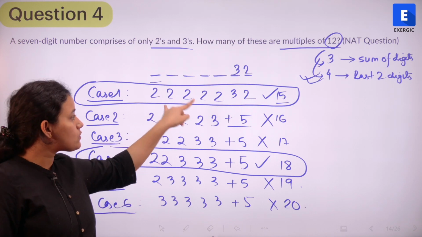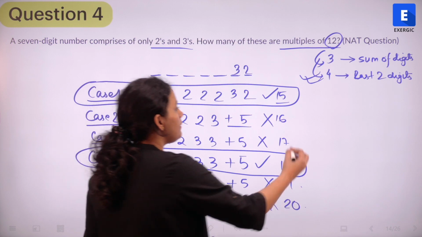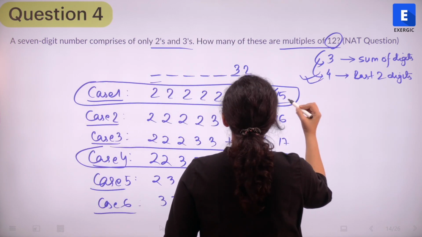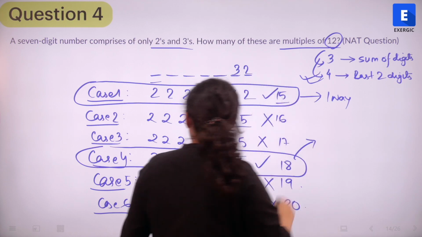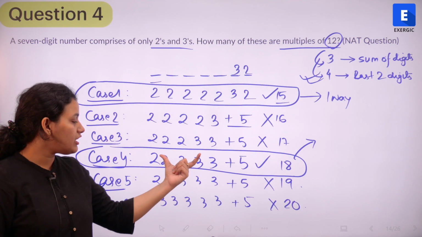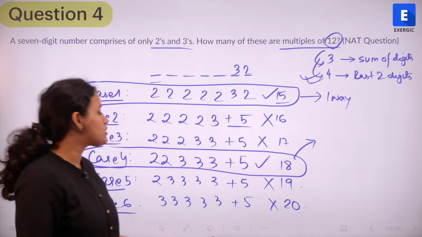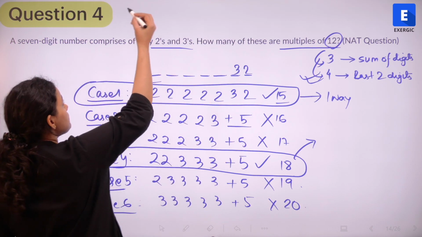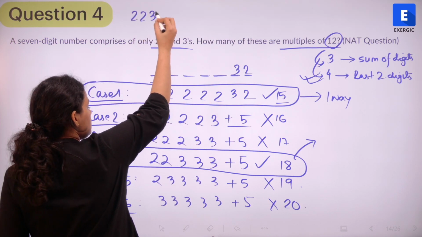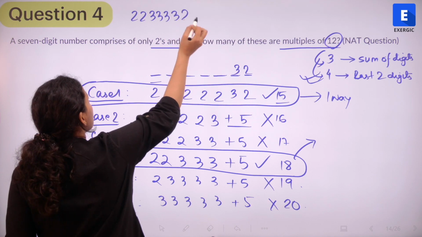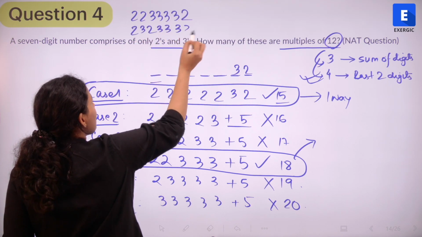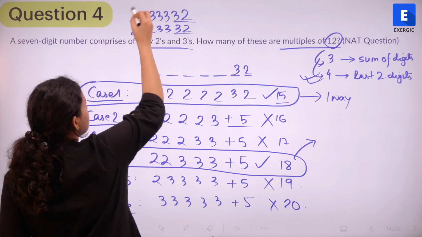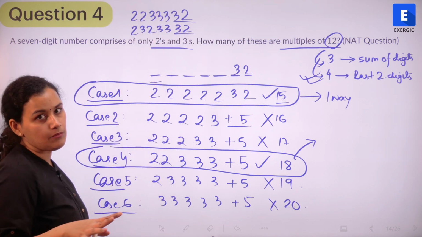So if I look at case 1, there is only one way possible because it's all 2, so the number is going to be this itself, only one way possible. But if I look at case number 4, we have 3 3's and 2 2's, right? So we have a number of different possibilities. We can have 2 2. This is one possibility. Then we can have something like the last 2 digits remain fixed, but the remaining 5 can arrange among themselves, right?